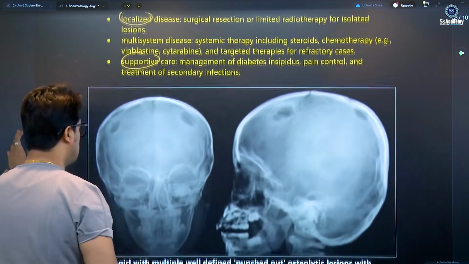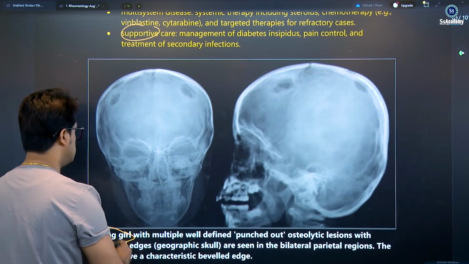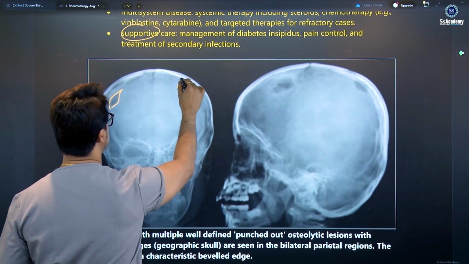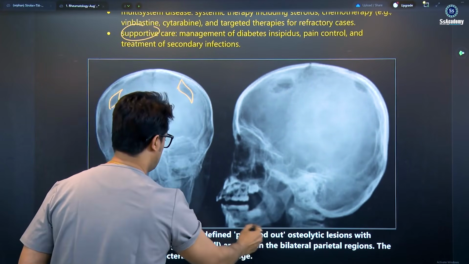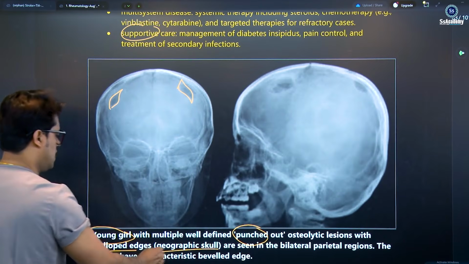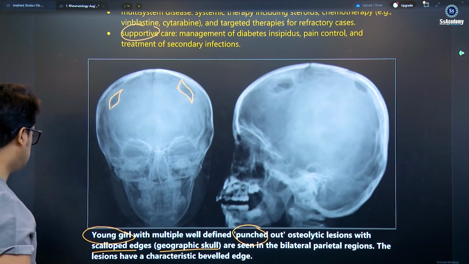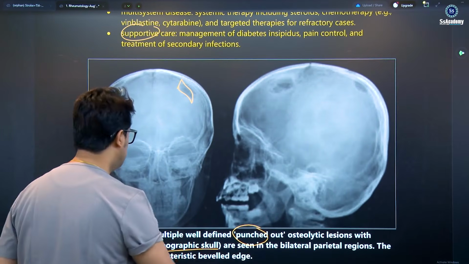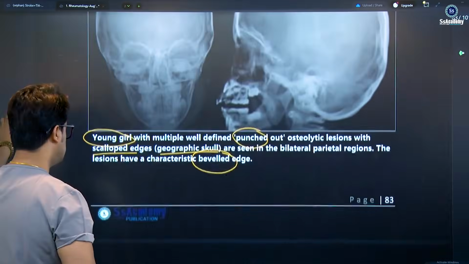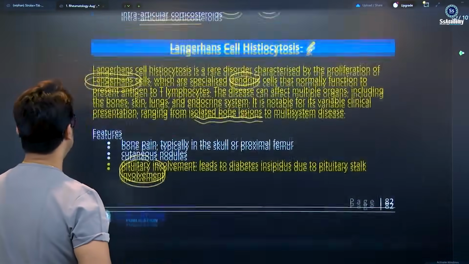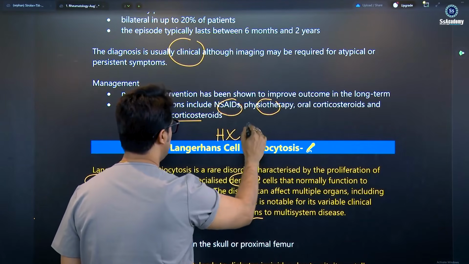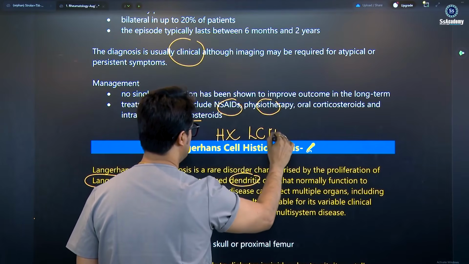One of the skull photographs is important for part 1: you see the osteolytic lesions, multiple well-defined punched out osteolytic lesions with scalloped edges, or geographic skull, seen in the bilateral parietal regions, and the lesions have characteristic beveled edges. So this is typically histiocytosis X, the previous name, and the new name is Langerhans cell histiocytosis.